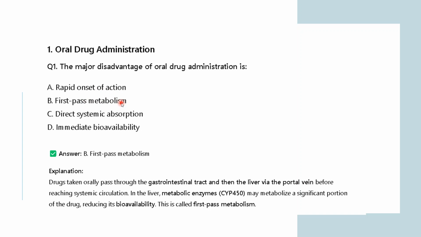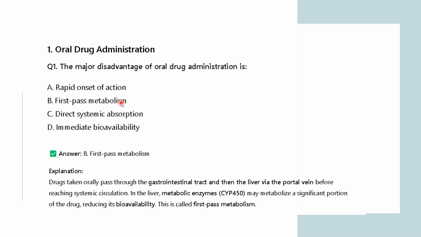So, the right answer is first pass metabolism. When you are taking an oral drug, the main disadvantage is that it is not bypassing first pass metabolism. I have talked about bioavailability: if you are taking an intravenous injection, that means 100% bioavailability of that molecule is there, because now 100% of it is acting on your target site, right? But if you are taking a drug orally, then it is getting metabolized when it is passing through your organs, passing through your body and going to the target site.